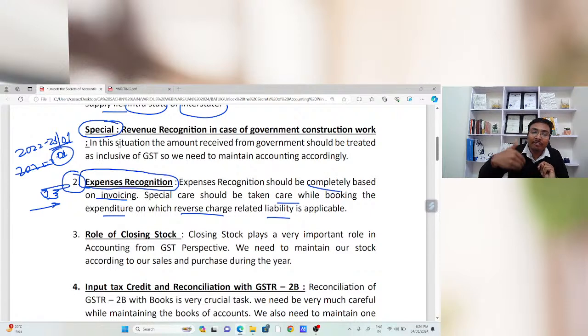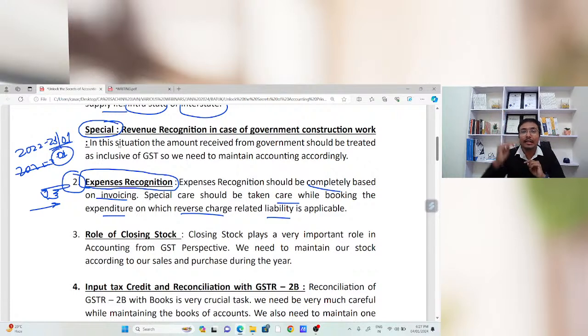And the second point, whenever we are going to book the expenditure, we need to check whether RCM is applicable on that expenditure or not. And if there is applicability of reverse charge mechanism, in that case, we need to make the accounting as per the RCM provision so that the return will be generated in a proper way. Because when you are sending your return to the chartered accountant or the GST consultant or your professional, that person is only filing the return on the basis of the data provided by you. Suppose the accountant entered wrong data in the books of accounts, in that case, this will be the situation. So we need to be careful for that.